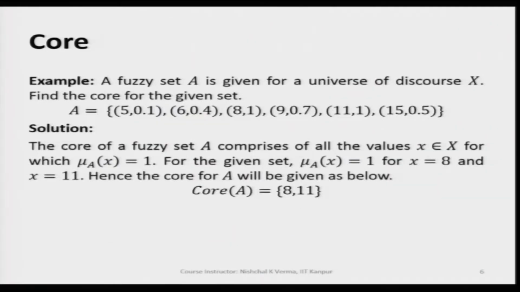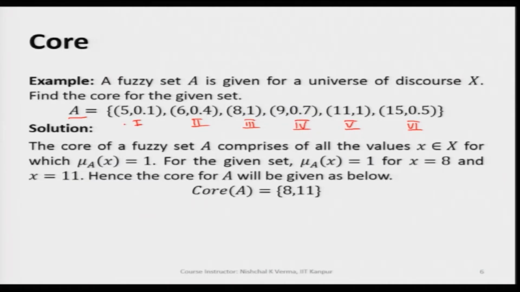Let us now take an example to better understand the core of a fuzzy set, especially for the discrete fuzzy set. A fuzzy set A here is given by A, and this fuzzy set has 1, 2, 3, 4, 5, 6 points, and these points are fuzzy points.